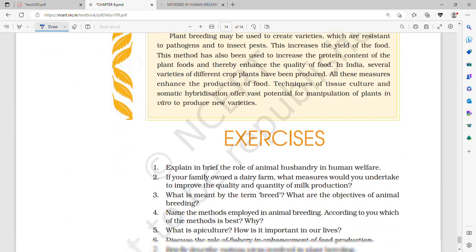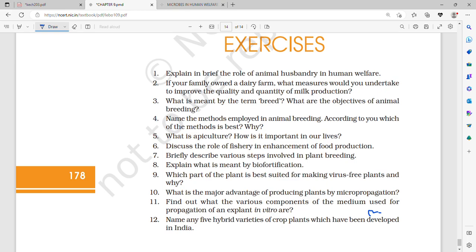So that is the end of the chapter. Animal husbandry, role in human welfare. Then if your family owned a dairy farm, what would you take? That is hygiene, good quality breed, all those things.